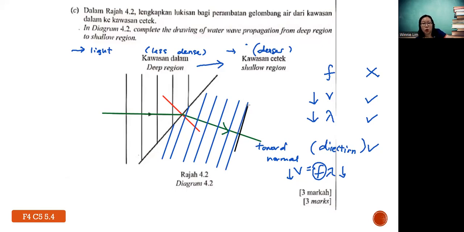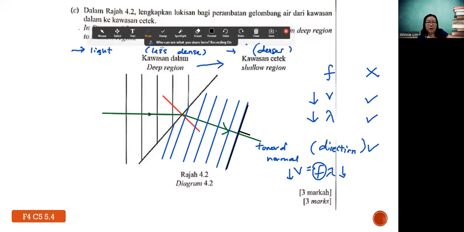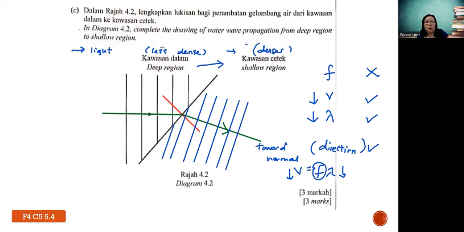Again, I repeat, how do you draw the 90 degrees? Let's say this is your ruler. Your marking, you place over here. So what you draw will be 90 degrees. And you must not only draw the wavefront, you must be careful about the wavelength too. The wavelength decreases, so make sure lambda 2 compared to lambda 1 is smaller. Lambda 2 is less than lambda 1.